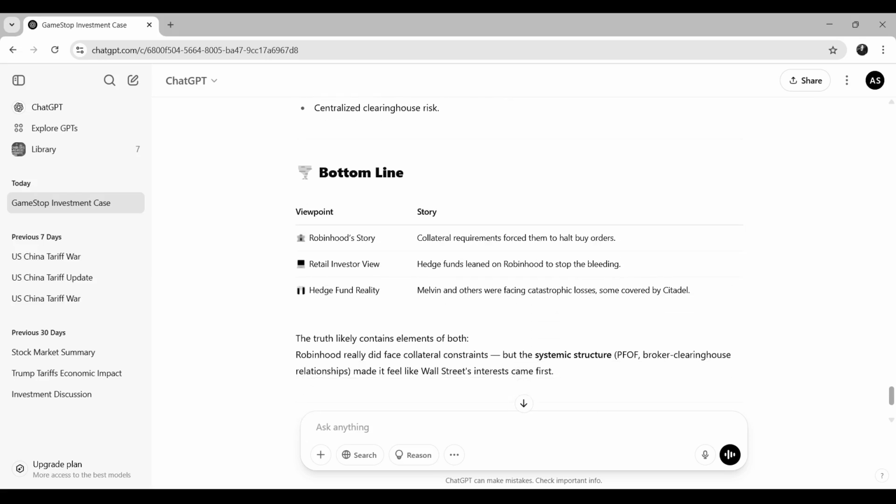So these were the bottom lines from all three. Robinhood's story was that collateral requirements forced them to hold buy orders. Retail investors viewed this as hedge funds leaning on Robinhood to stop the bleeding. The hedge funds' reality: Melvin and others were facing catastrophic losses, some covered by Citadel. The truth likely contains elements of both. Robinhood really did face collateral constraints, but the systemic structure, PFOF, and broker-clearinghouse relationships made it feel like Wall Street interest came first.